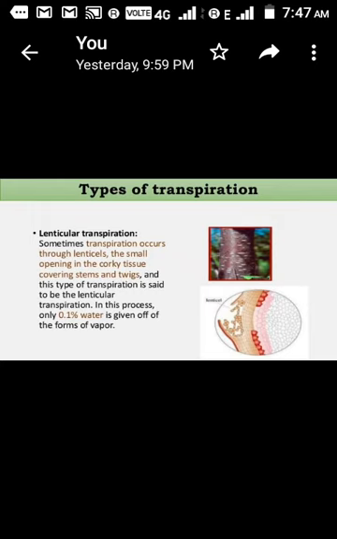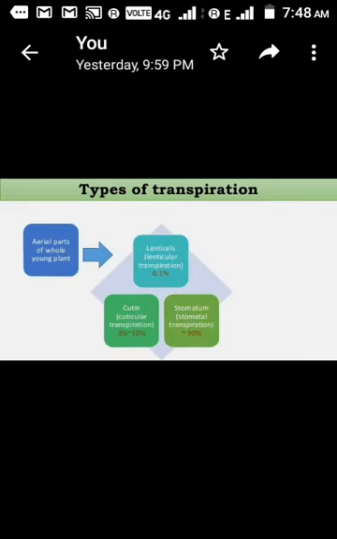Before studying lenticular transpiration, it is better to understand lenticels first. Lenticels are small openings in the corky tissue of a stem or twig. You can see in the diagram these are the lenticels, and these small pores participate in the evaporation of water. Lenticular transpiration accounts for only a small fraction of transpiration, that is 0.1%.